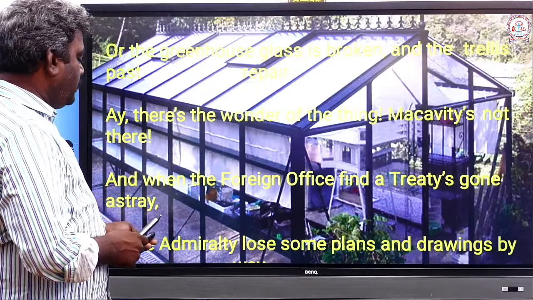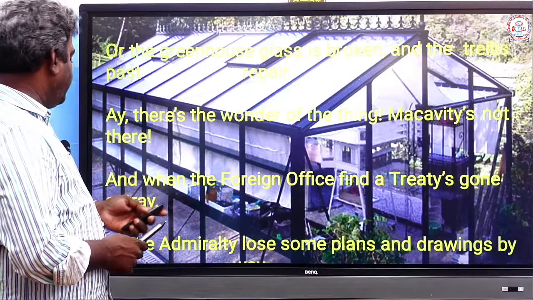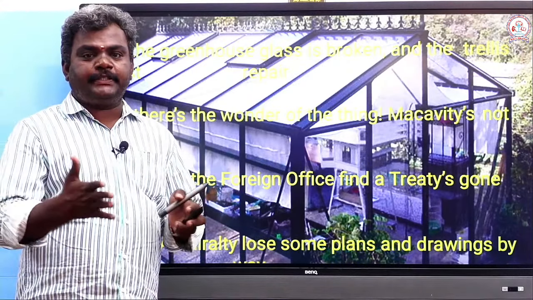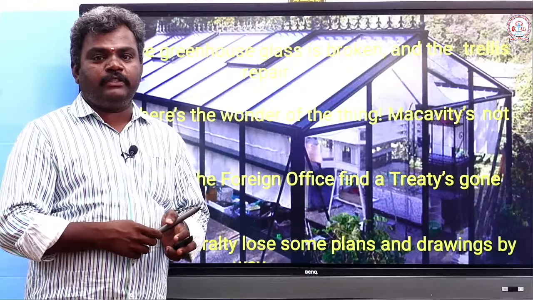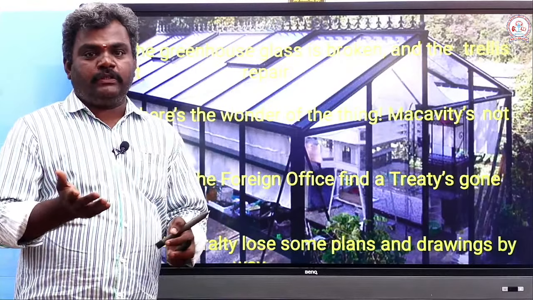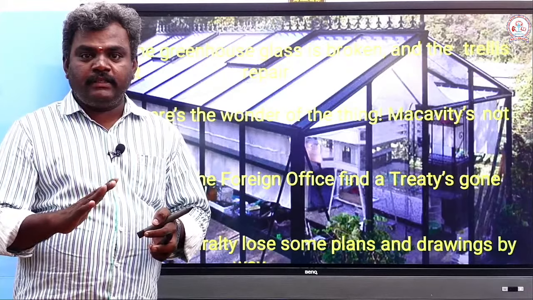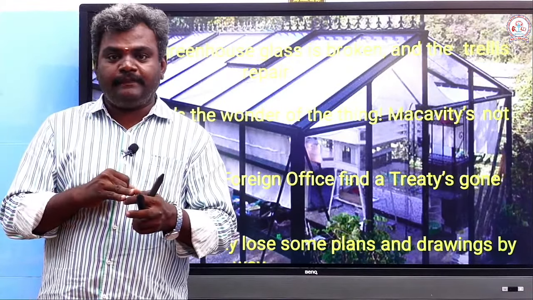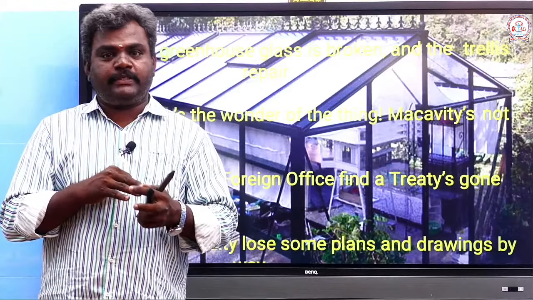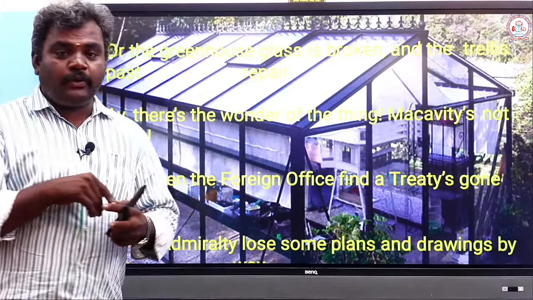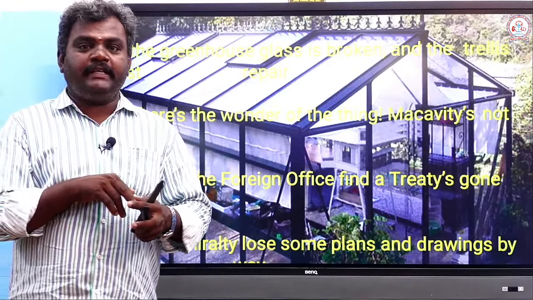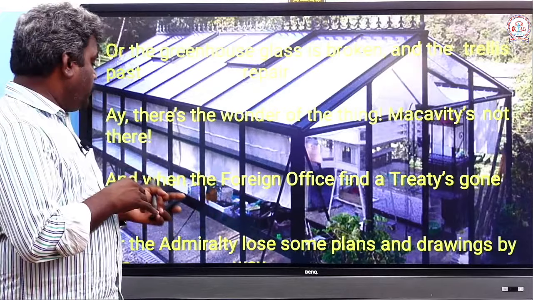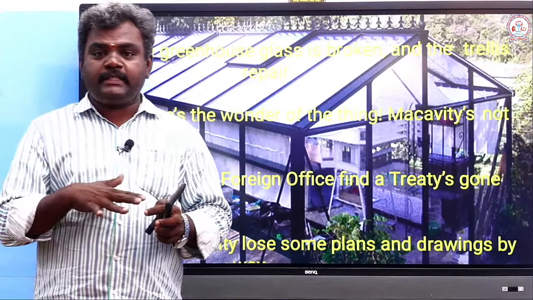Or the Admiralty lose some plans and drawings by the way. Admiralty, that is the British Navy Department, they might have lost some plans. Look at this: larder looted, jewel case stifled, Pekins suppressed, greenhouse glass broken, trellis past repair, and next, Admiralty lose some drawings.